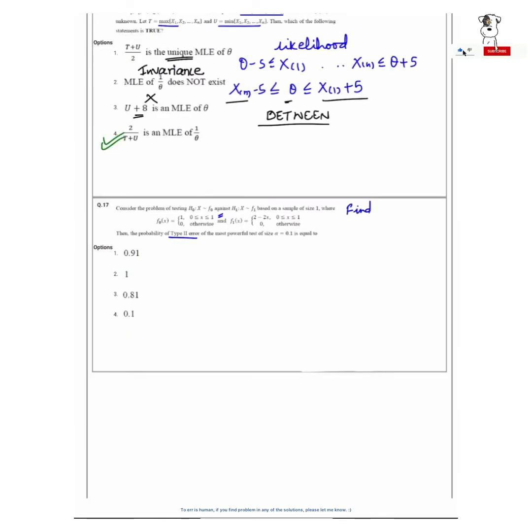Now here, first we need to find the critical region where H0 is rejected. Using the NP lemma, we will find the most powerful region.